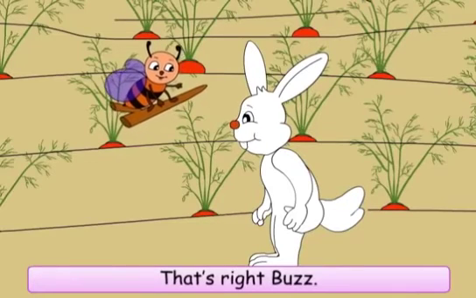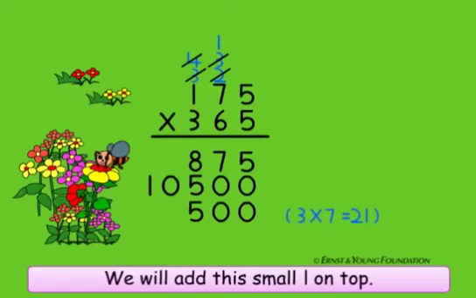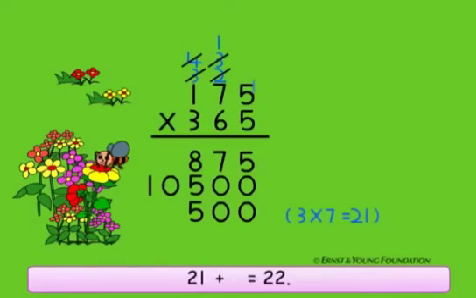That's right, Buzz. 3 into 7, which is 21. We will add this small one on top. 21 plus 1 is equal to 22.